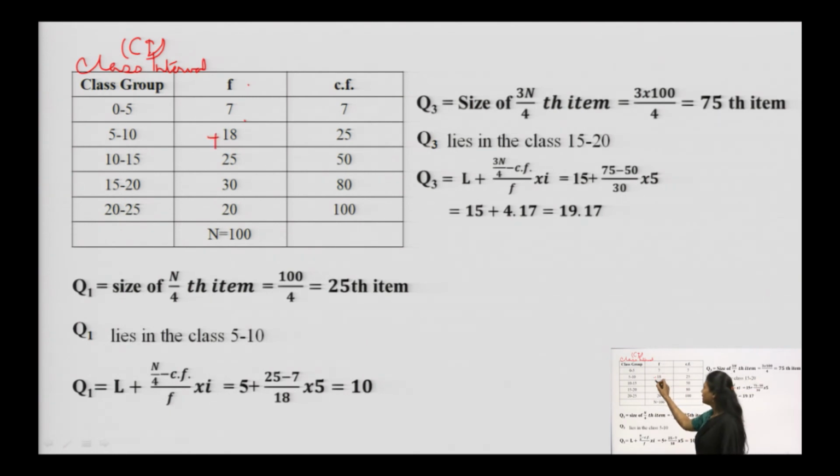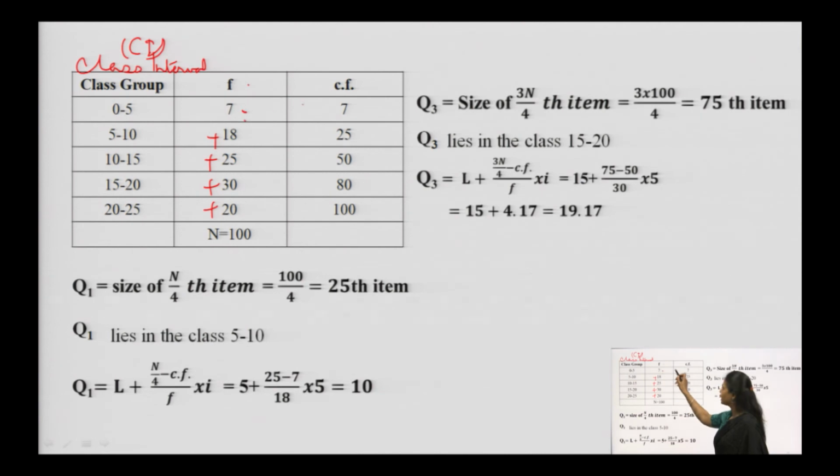If I add them all, this gives me n is equal to 100. This becomes my n. Cumulative frequency, why am I finding out the cumulative frequency? Because this is a continuous series question. In continuous series questions, we are always supposed to find out the cumulative frequency. So, since this was a continuous class interval question, we are supposed to find out the cumulative frequency.